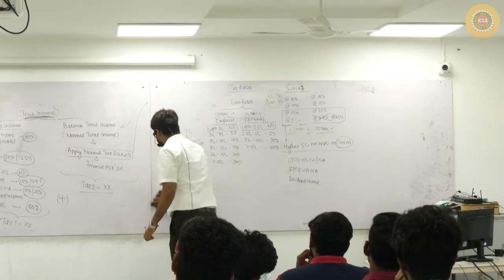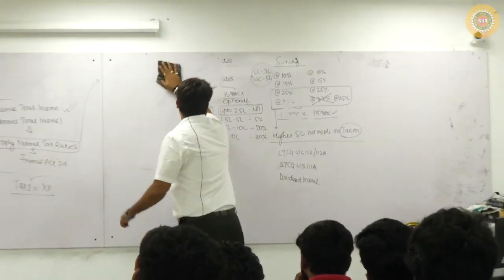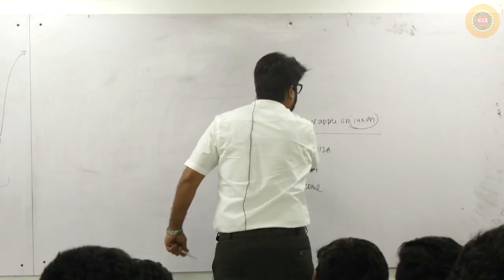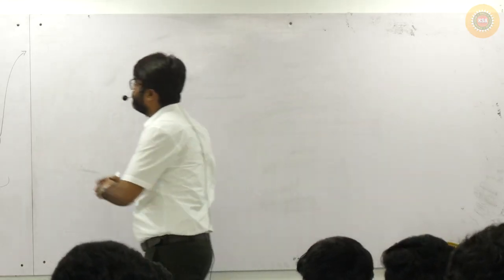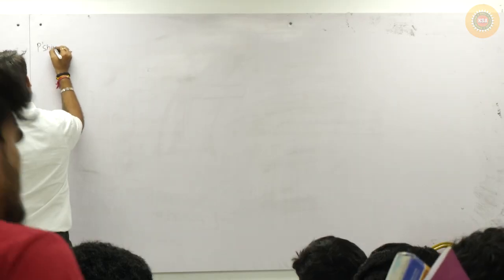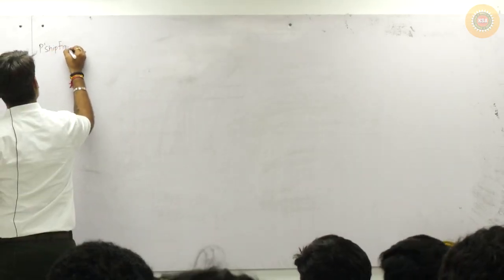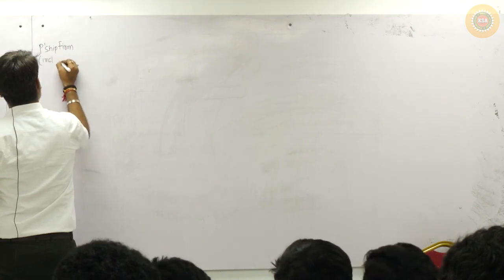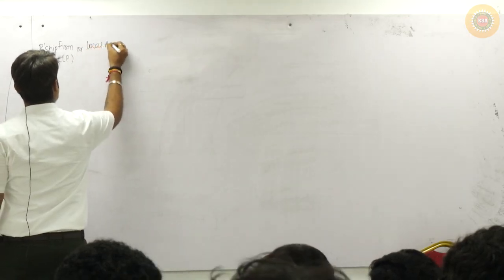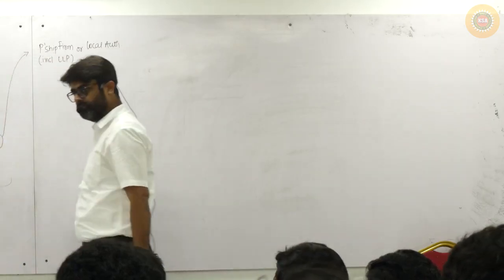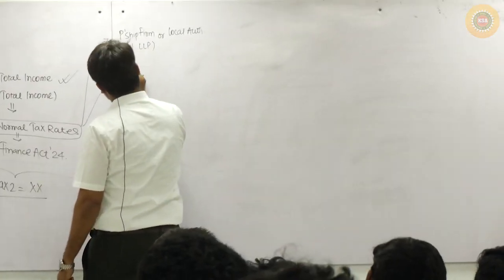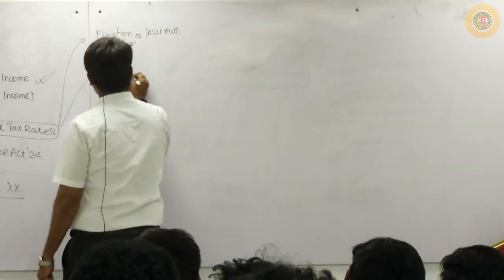Instead of individual or HUF, the assessee is a partnership firm including LLP, or a local authority, or a cooperative society.